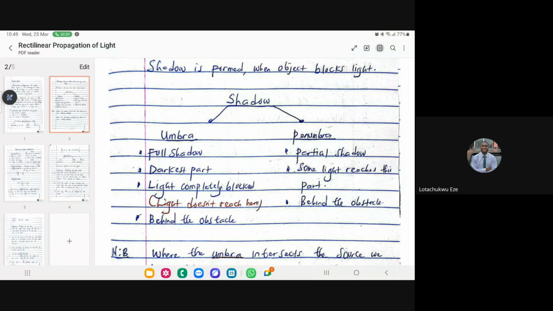Then we have the partial shadow. Light gets to a portion of it. It is always behind an obstacle, because when you have an obstacle, that is when a shadow will be formed. Behind that very object, the light gets to that part partially. But that portion without light is what we regard as the umbra. Then the other side is the penumbra.